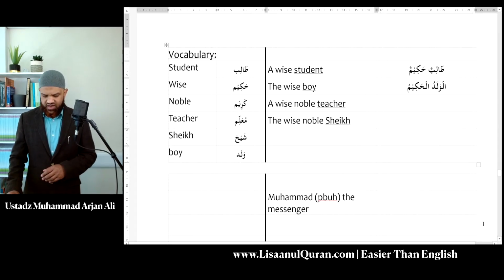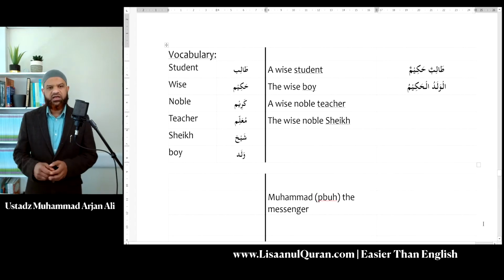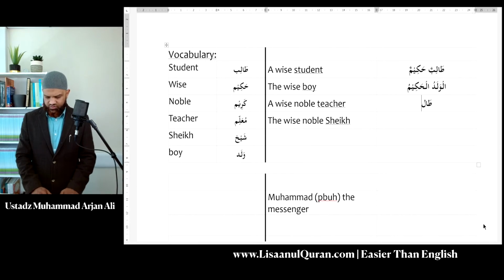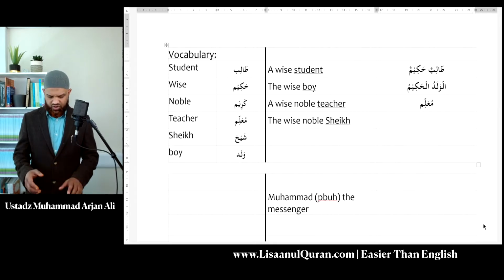Then I want to say a wise, noble teacher. Please note I have more than one description here. The word teacher in Arabic is, you should know by now, muallim. A wise teacher, so muallimun. And then we've got two descriptions.